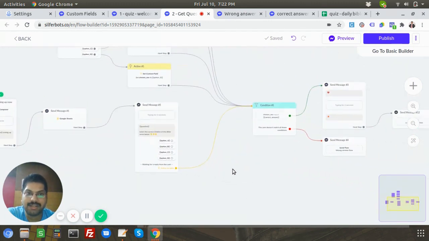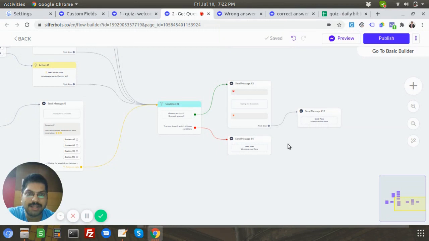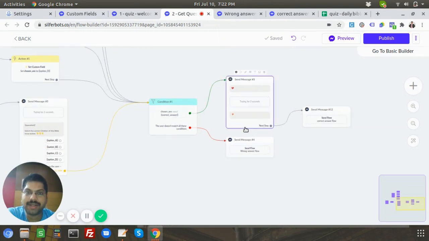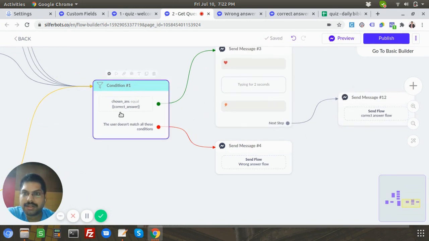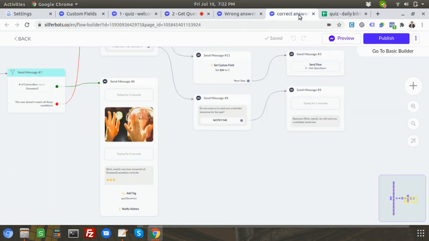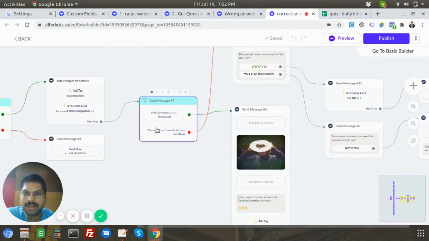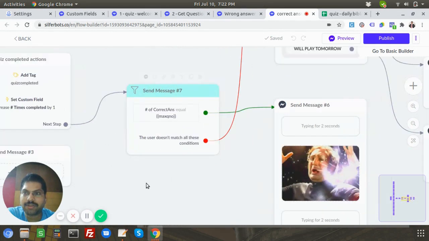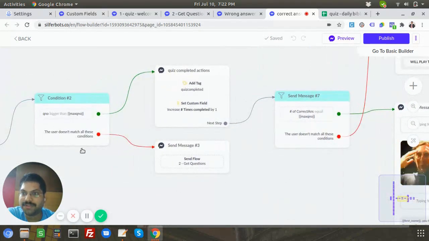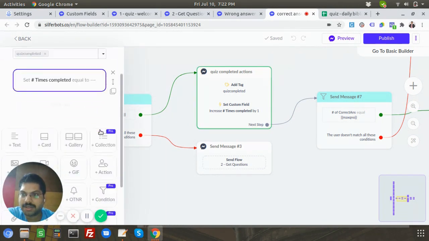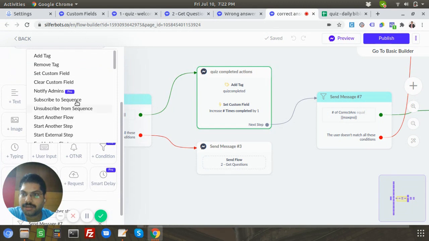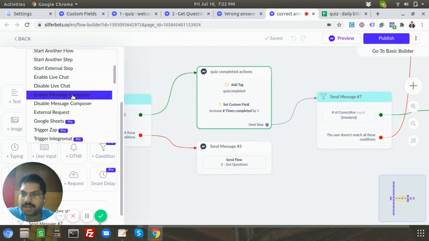Now, one thing we definitely have to remember is that we have to enable it again, right? So what we can do is add it in this flow where the question number is greater than the maximum, so basically when the question number is over, when the quiz is over. Technically we have to do it here, so I'll come here and add the action enable message composer.